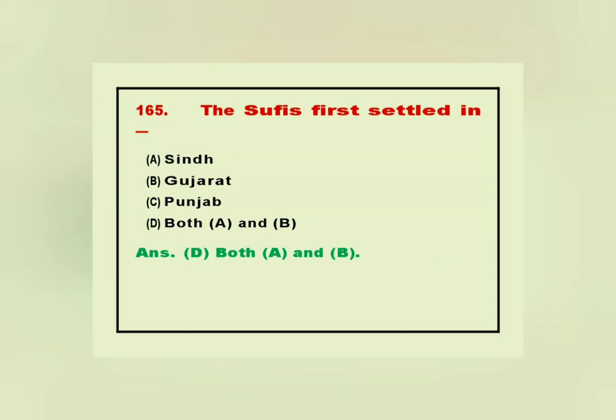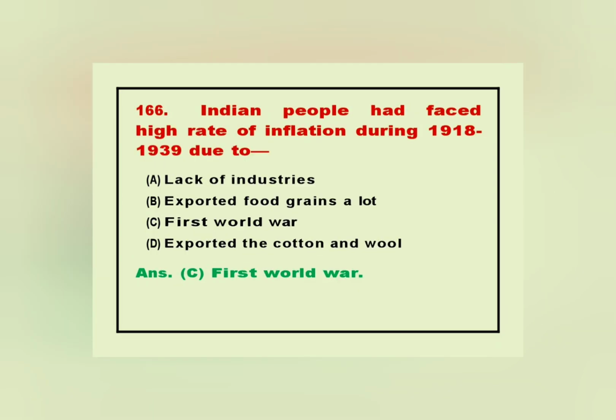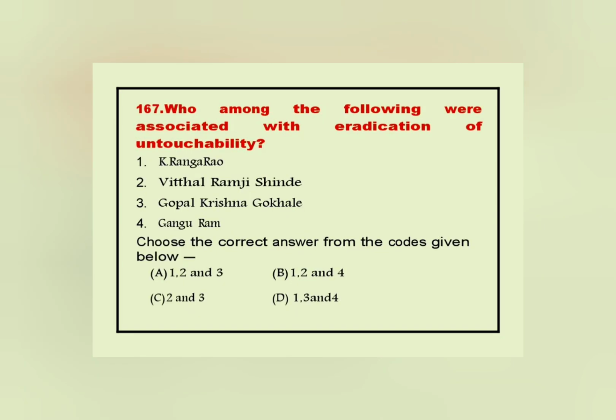165. The Sufis first settled in. Answer. D. Both A and B. 166. Indian people had faced high rate of inflation during 1918 to 1939 due to. Answer. C. First World War.